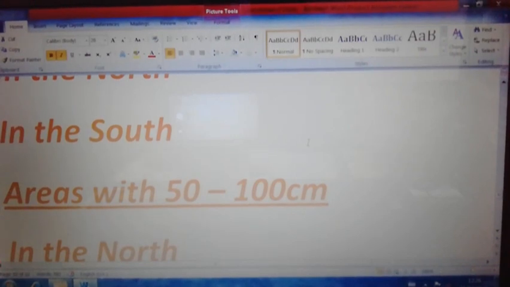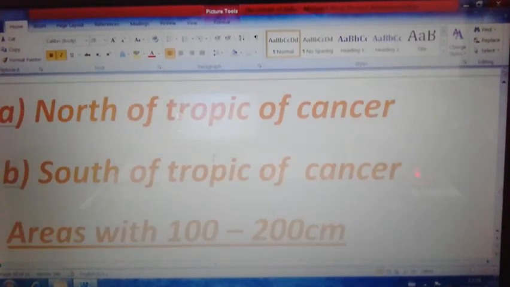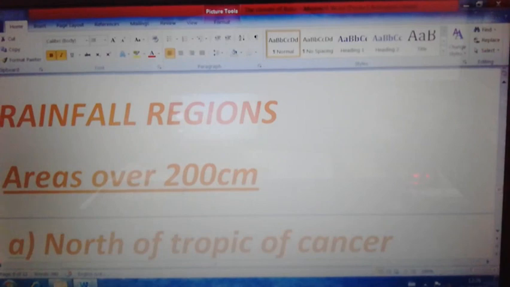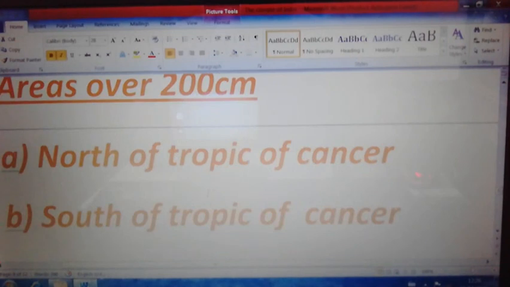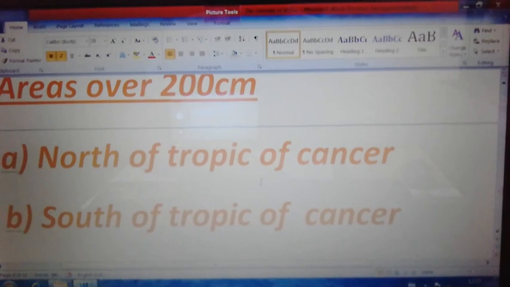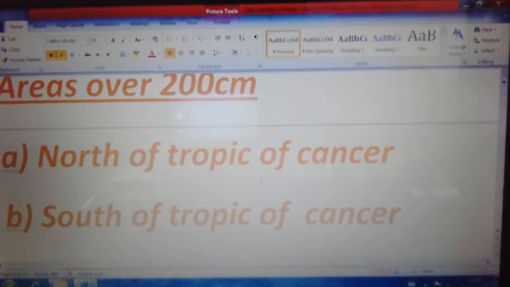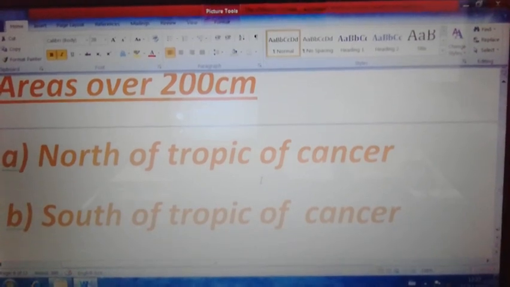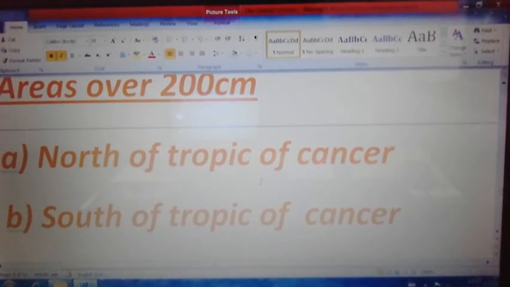See, first of all, it can be divided. We have to find out the areas in India getting rainfall of more than 200 centimeters. North of the Tropic of Cancer, we can see the southern slope of the eastern Himalayas, Garo, Khasi, Jaintia and Assam Hills, commonly known as Assam Hill. This area is getting more than 200 centimeter rainfall in the northern part of India.